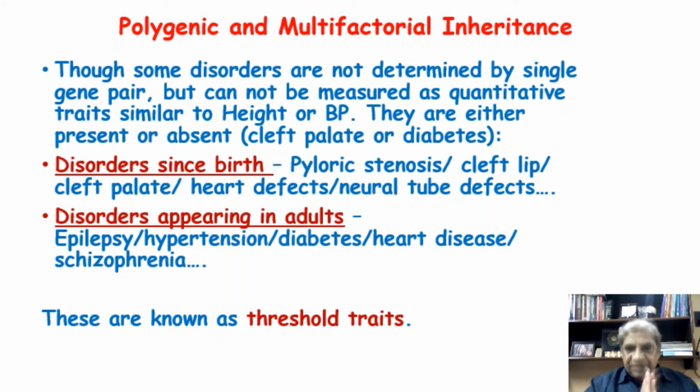They are either present or absent, similar to tall and short, but I will explain, they are not determined by a single gene.